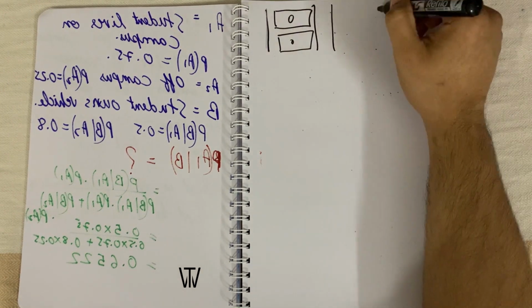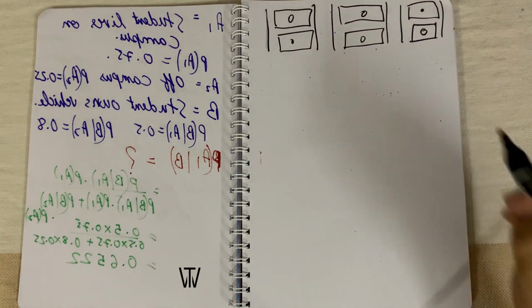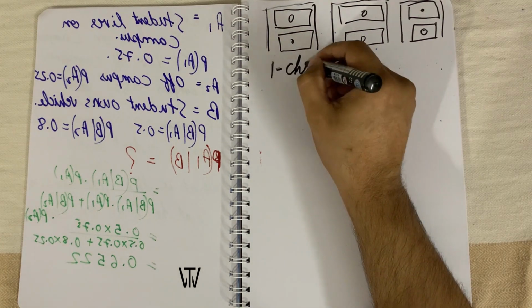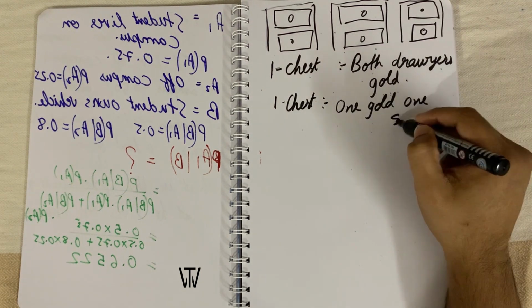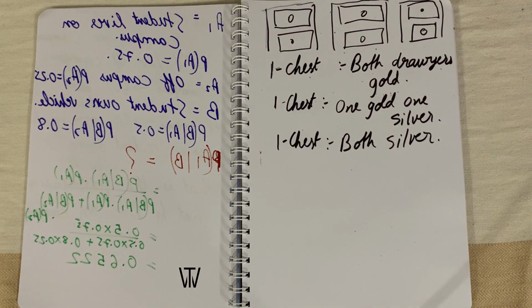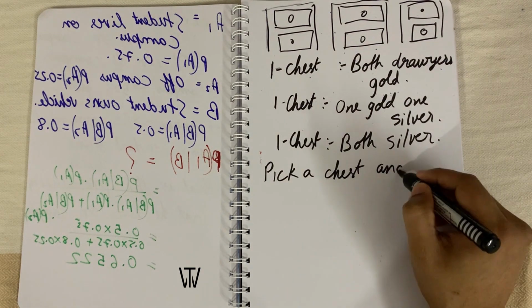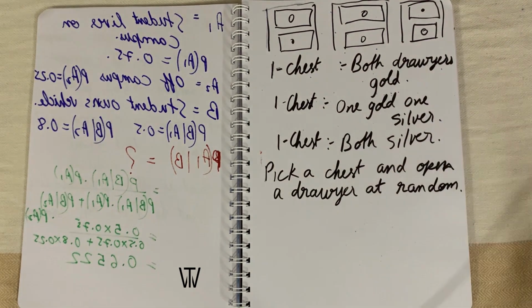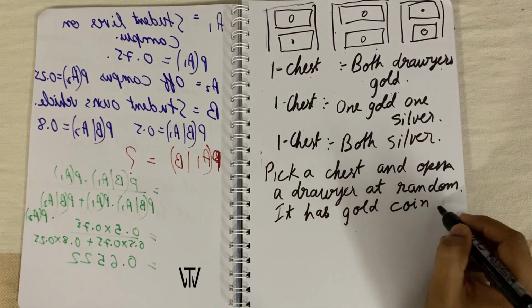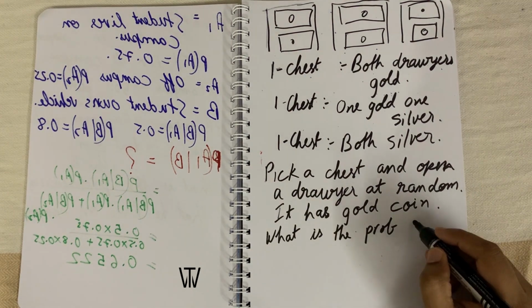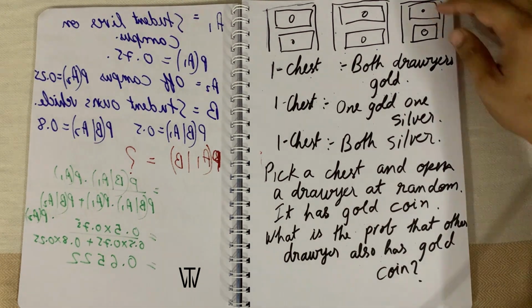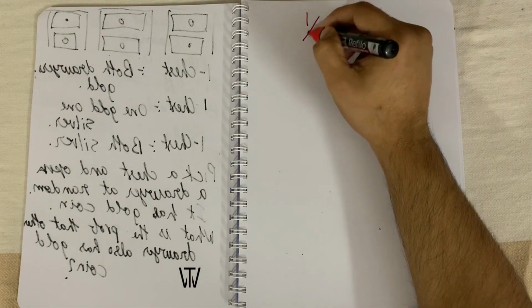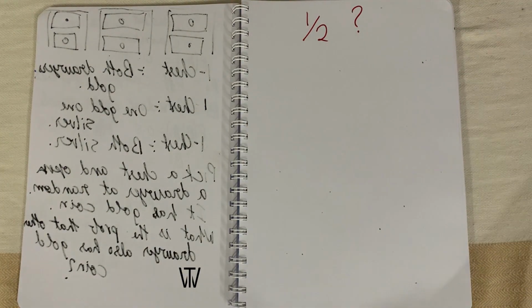Suppose there are 3 chests and each chest has 2 drawers. One of the chests has a gold coin in each drawer. One of the other chests has a gold coin in one drawer and a silver coin in another. And the remaining chest has a silver coin in each of the drawers. You pick one of the chests at random and then you open one of the drawers and you find a gold coin. What is the probability that the chest contains a gold coin in the other drawer? Now you might be thinking, well, there are 2 chests that contain gold coins since the third chest has only silver coins. So the probability must be 1 by 2.